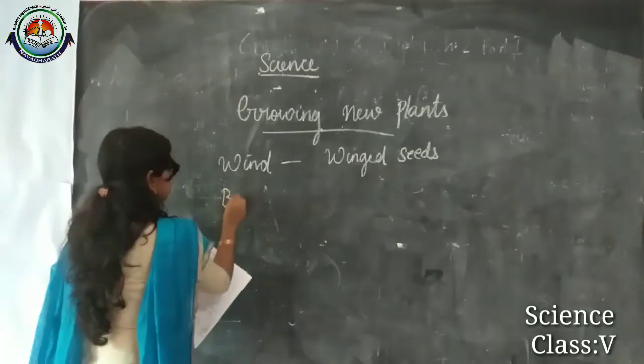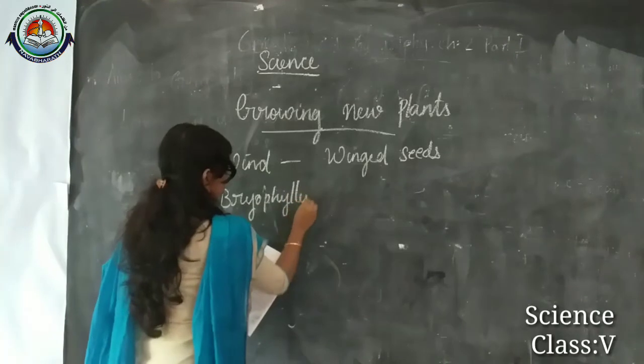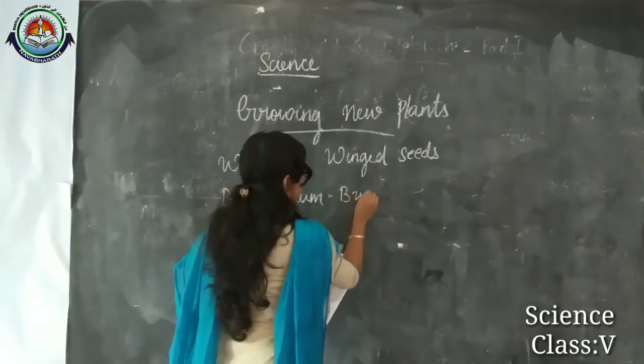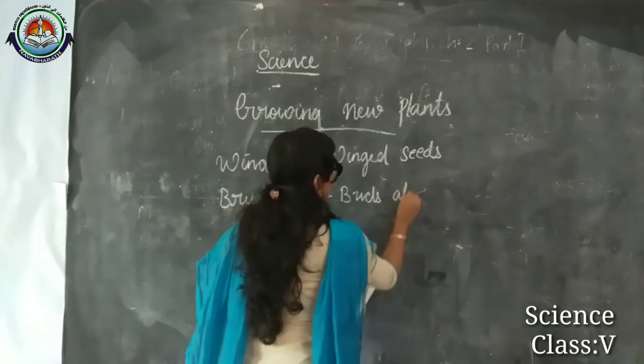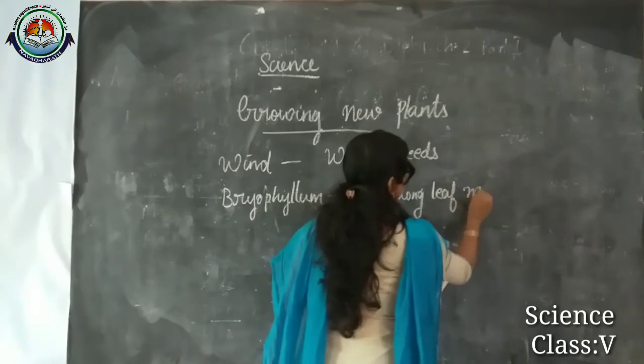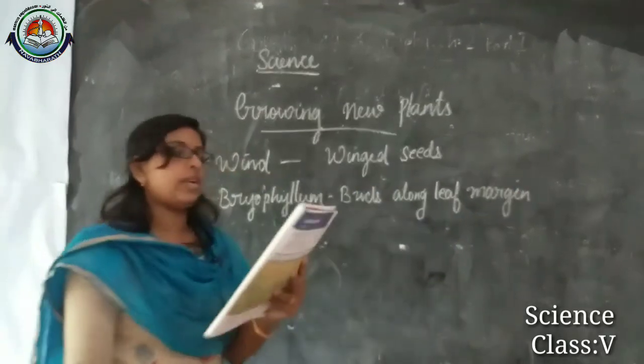Okay, bryophyllum, buds along leaf margin. Okay. The next one is sugar cane.